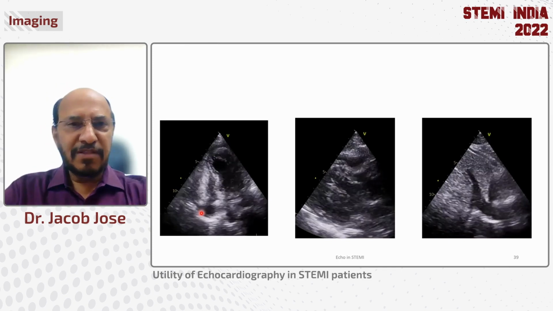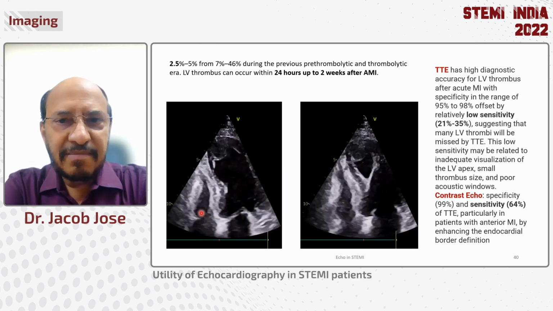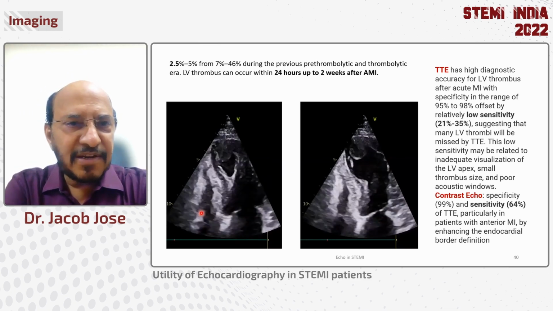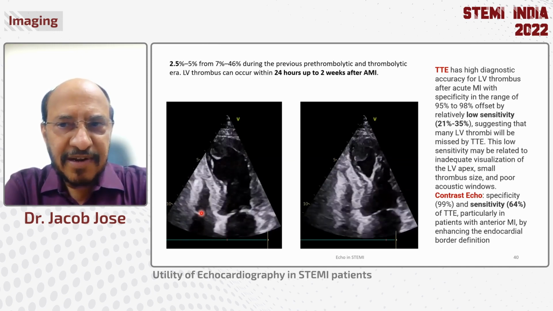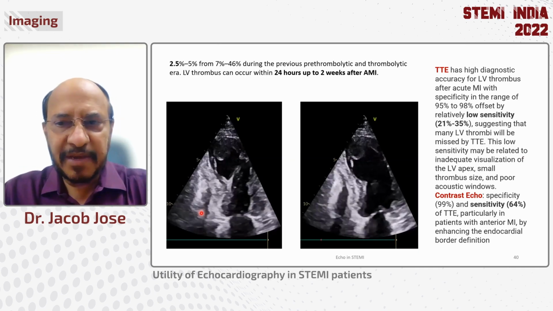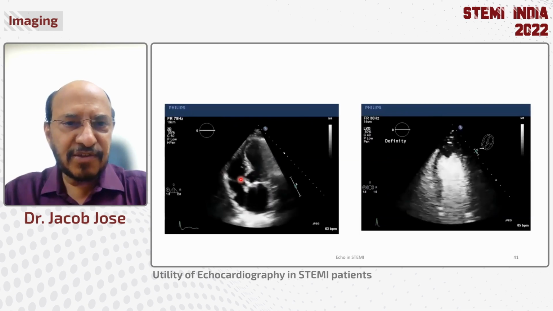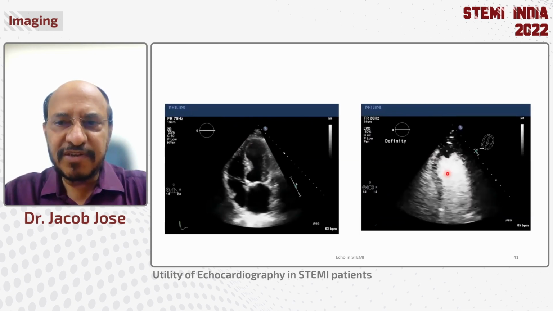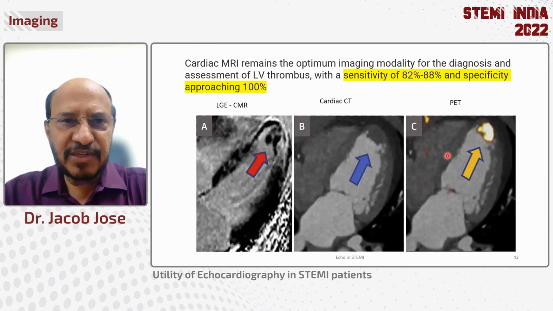And of course, one of the things that you can easily pick up is an LV thrombus. Now with the lysis and PCI era, it is very less, only around 2% or so. TTE has a pickup rate of around one-third to 50%. Contrast echo can pick up 64%. This is an image that we would say is normal, whereas a contrast echo shows there is an LV thrombus. Of course, MRI has a higher sensitivity, approaching nearly 90 to 100%.